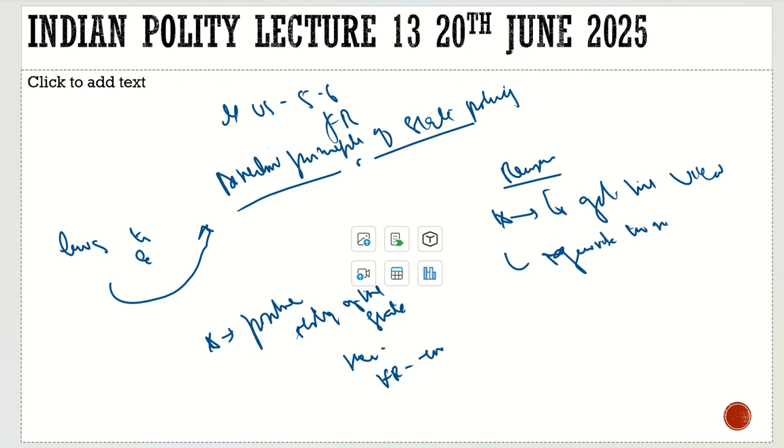This is the basic purpose of the directive principles. The state is going to make laws, and they have to look into whether it stands the directive principles of state policy. So it is like a timetable, as Nehru said about directive principles, that directive principles will act as a timetable.